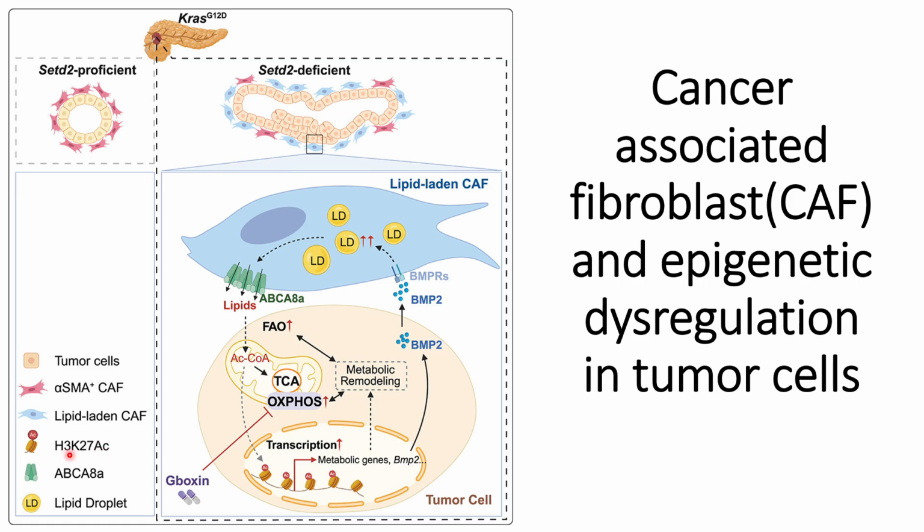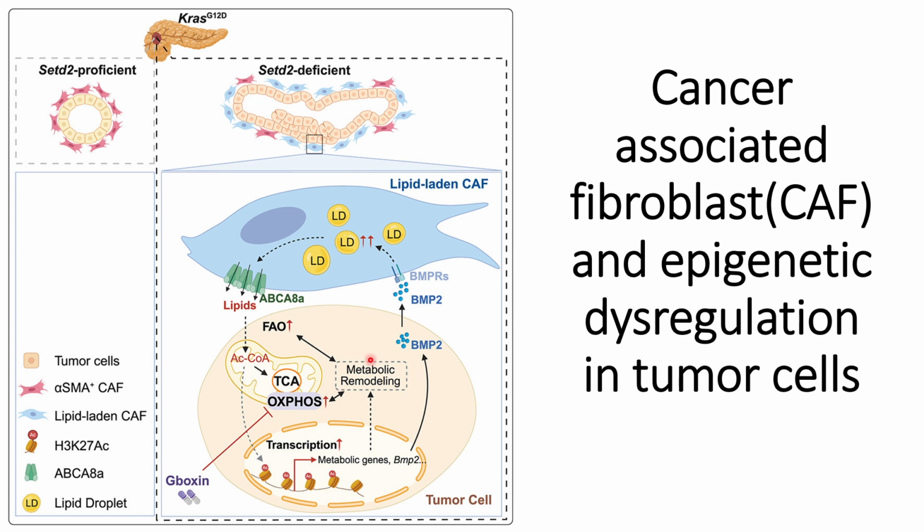And so H3K27 acetylation is shown here in the tumor cells, through this kind of modification that leads to the epigenetic changes, and one of the epigenetic changes is this metabolic remodeling